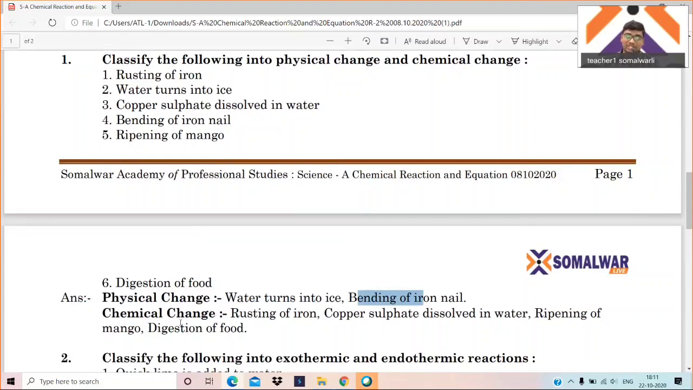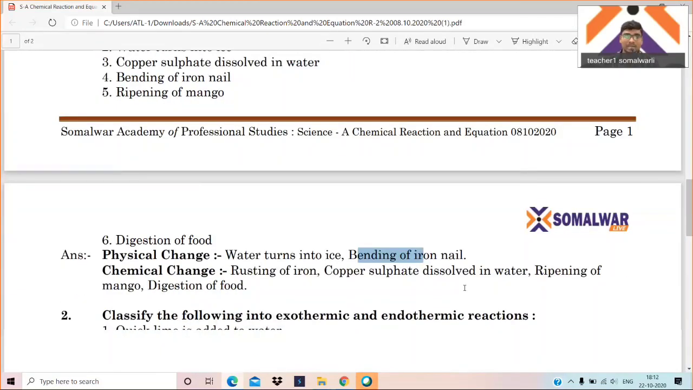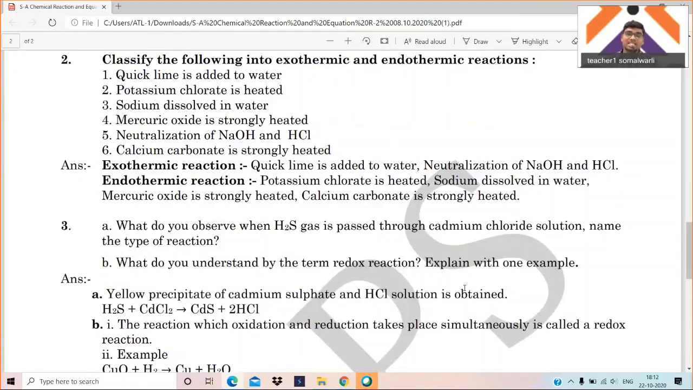where the property of the substance gets changed. But when we talk about turning ice into water or water into ice, vice versa, there is no change in the chemical property. The formula remains constant. Bending of iron will not affect the property of iron. Okay. Now the important question: classify the following reactions into exothermic and endothermic.